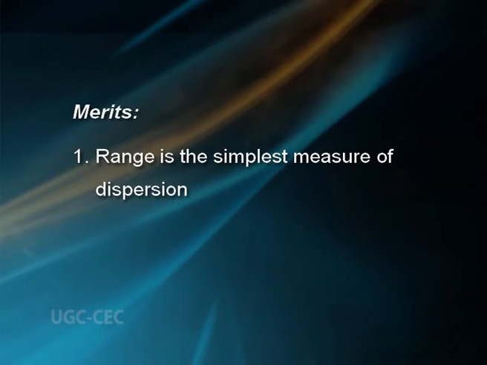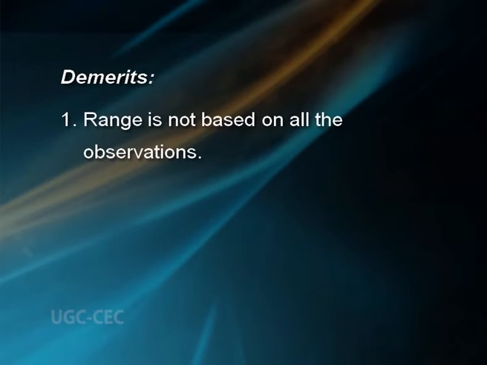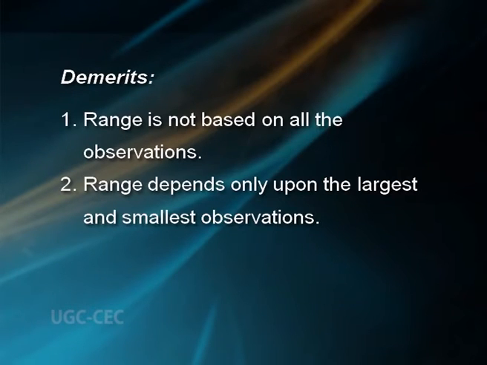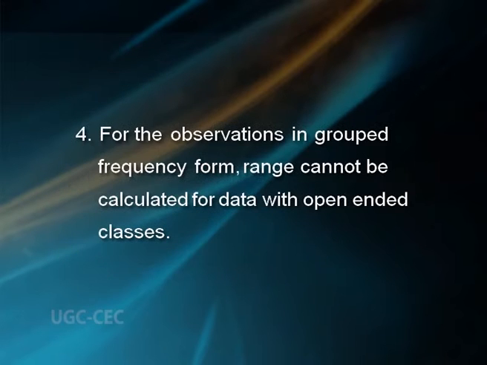Merits and demerits of range. Merits. 1. Range is the simplest measure of dispersion. 2. Range is very easy to calculate and to understand. Demerits. 1. Range is not based on all the observations. 2. Range depends only upon the largest and smallest observations. 3. It is affected largely by extreme observations. 4. For the observations in grouped frequency form, range cannot be calculated for data with open-ended classes.